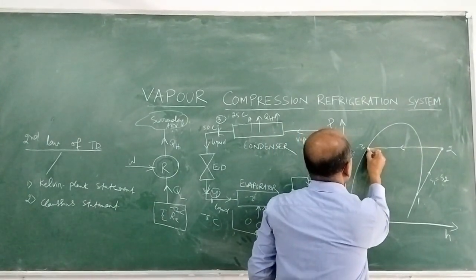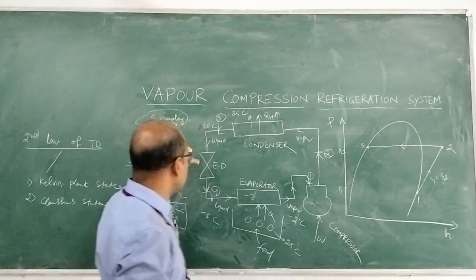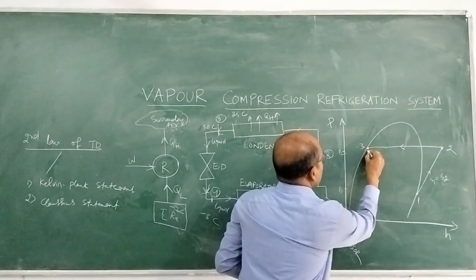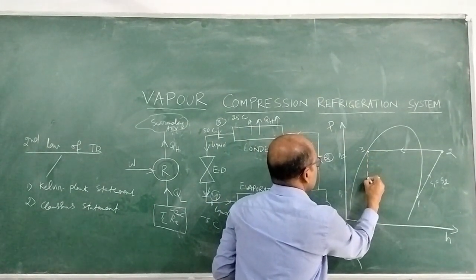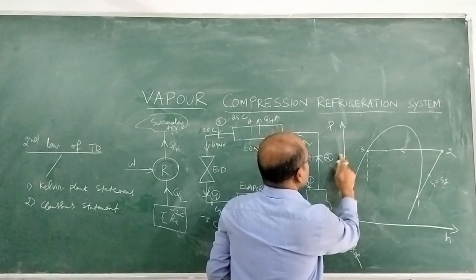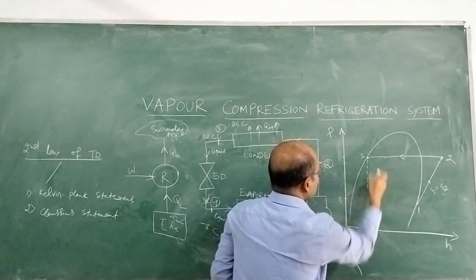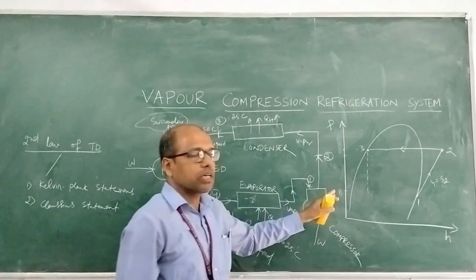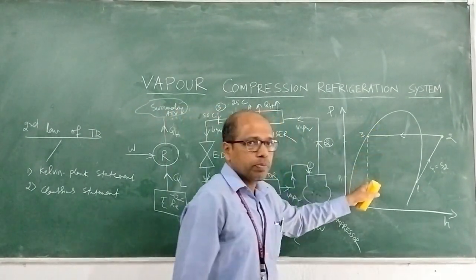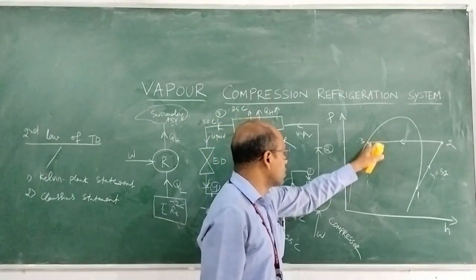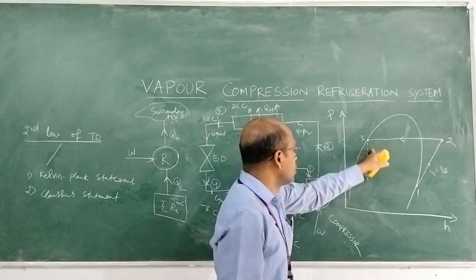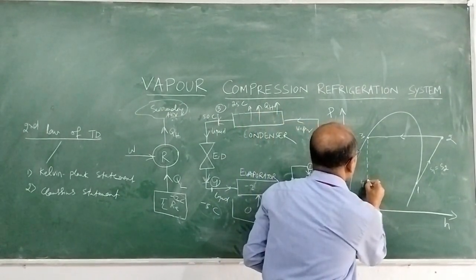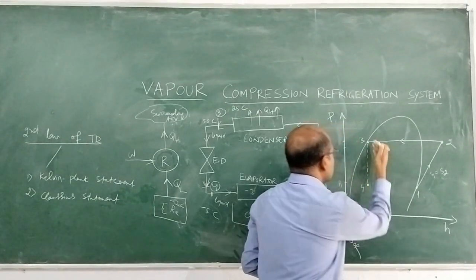Again, from 3, it enters into the expansion device, where expansion takes place. Expansion takes place means pressure reduces, from pressure P2 to P3. Why do we call this a dotted line? Because we already discussed this is an irreversible process, a throttling process, a capillary tube. This is irreversible, so this process is represented as a dotted line. This is called an isoenthalpic process. Expansion takes place isoenthalpically, 3 to 4.